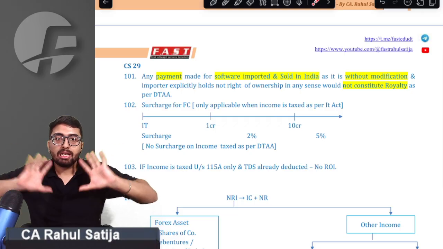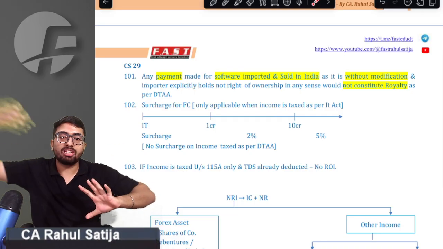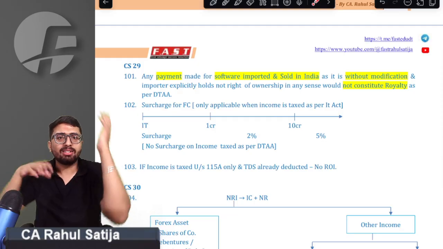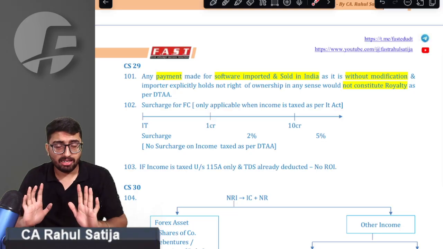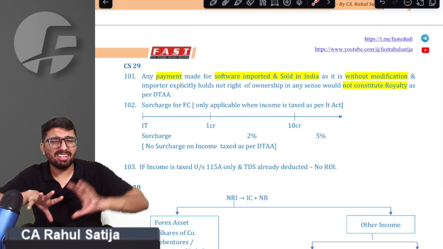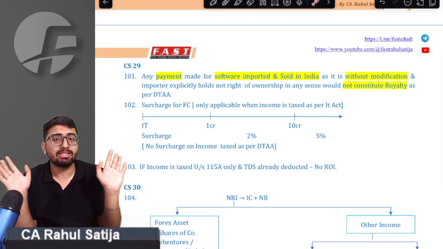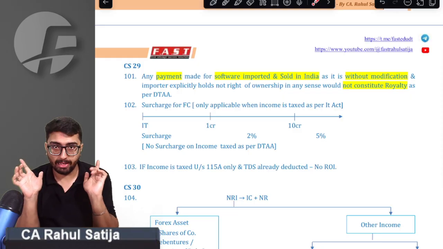Remember, if you import goods and make payments, it is normally a royalty when you import software and make payment. But if you import software and resell it without any modification or changes, it is not considered as royalty as per DTAA.